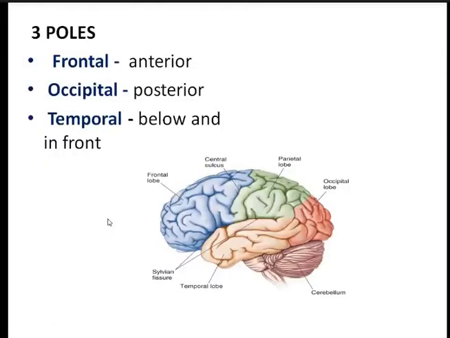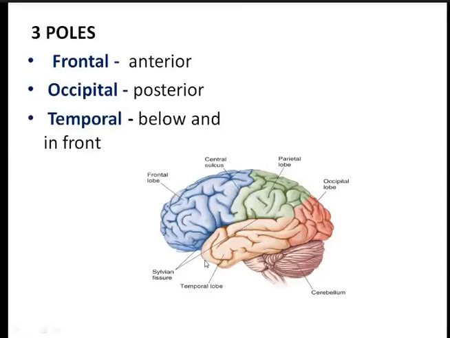Now coming to the poles, which are usually the rounded parts of the brain. In the anterior part, in the frontal lobe, you'll find the frontal pole, the rounded anterior part of the brain. Behind, the posterior part is the occipital pole. So the frontal pole is present in the frontal lobe, the occipital pole in the occipital lobe, and this is the temporal lobe and this is the temporal pole.